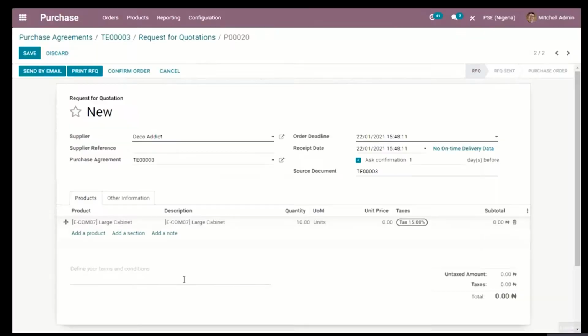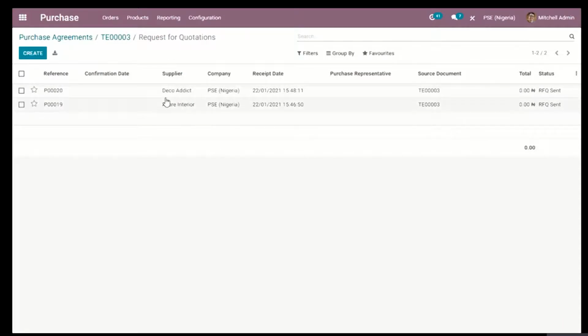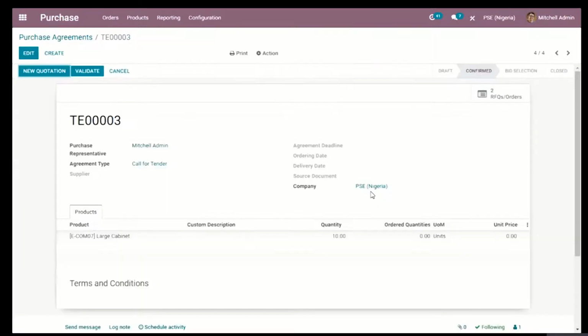So I have sent 2 RFQs in respect of this purchase agreement, and you can see they are listed here. If I go back to the purchase agreement, the call for tender, I'll notice that it has updated to 2 RFQs rather than 0.